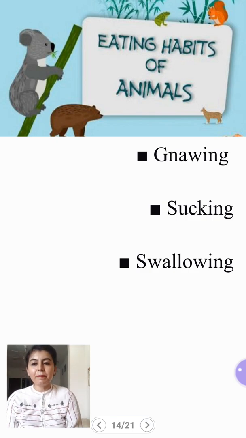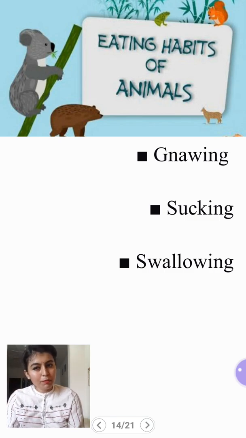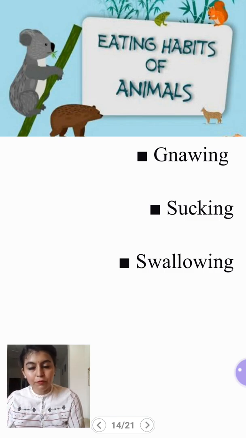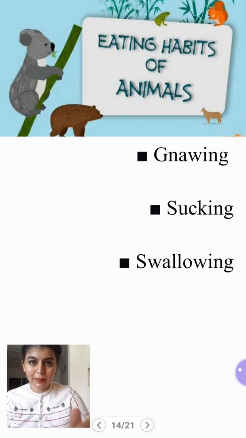Then, eating habits of animals. How do we eat food? We take the food in our mouth, we chew it properly and then we swallow it. So some of the animals chew their food, half chew their food and then swallow it. But there are certain special eating habits which we are going to discuss.